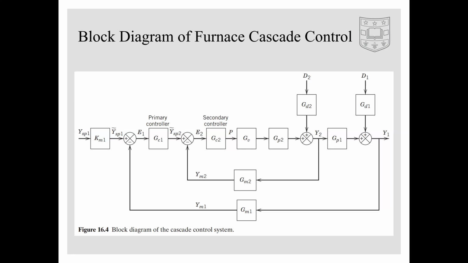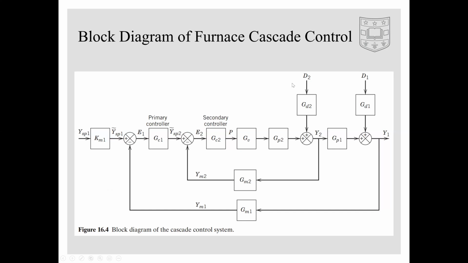Here we can see the secondary control loop, which controls fuel gas pressure, is nested within the primary control loop that controls the hot oil temperature. This system allows for disturbances in the fuel gas pressure to be recognized and corrected without having to travel through the entire system. They're just enclosed in the loop here. This ends up speeding up the response the system has to a deviation in the fuel gas pressure.